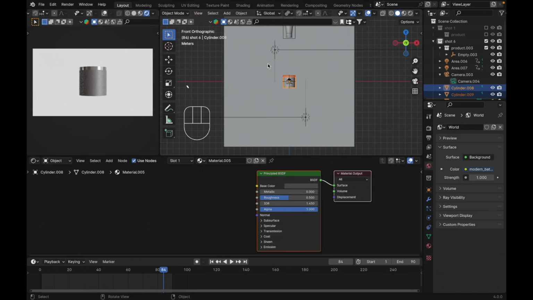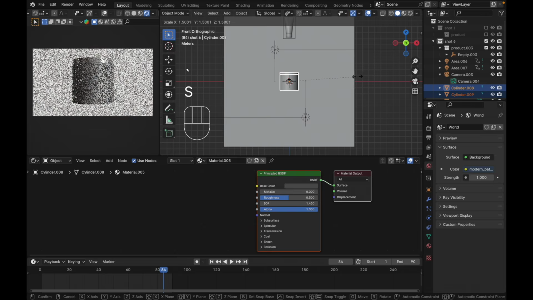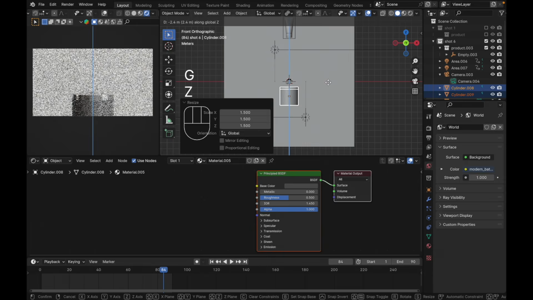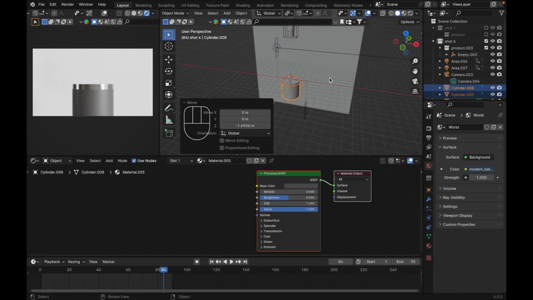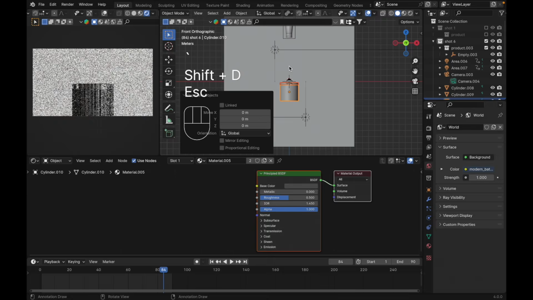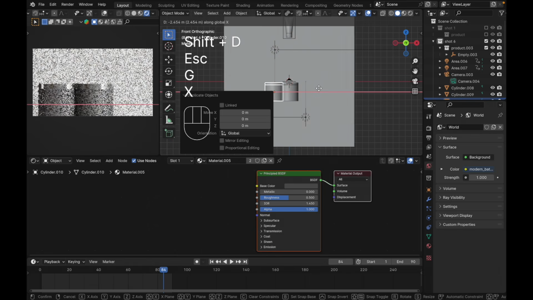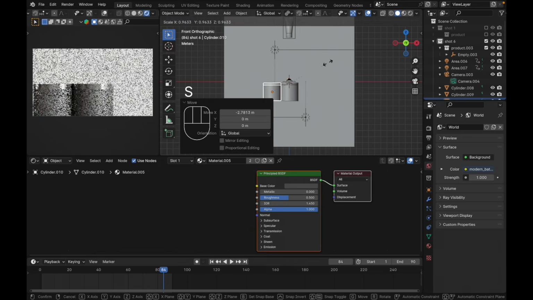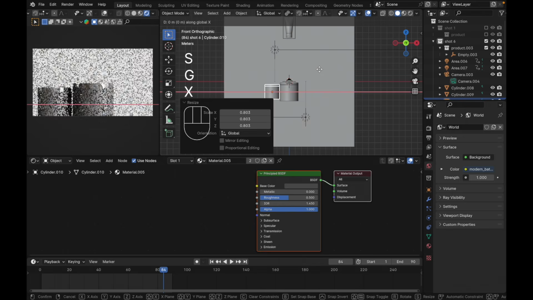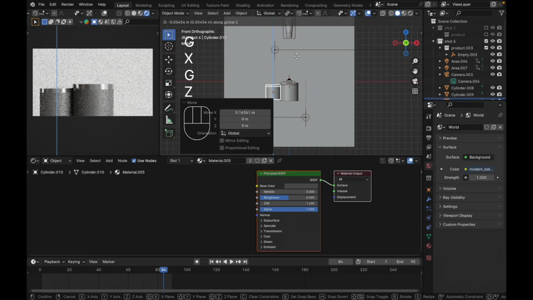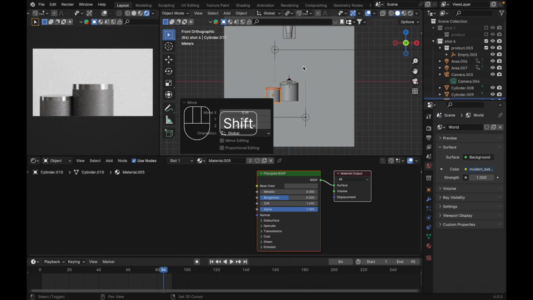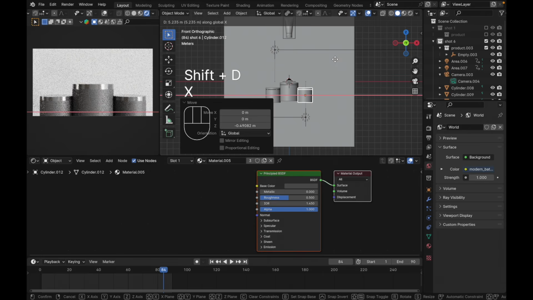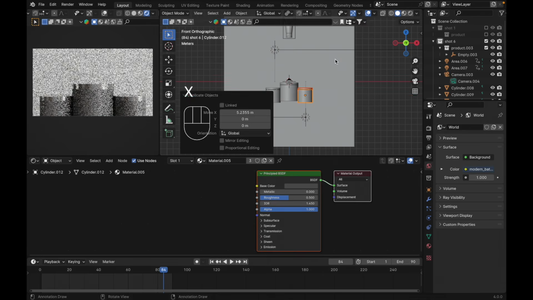Press slash again. I guess we need to rescale this one. Just scale it. Press G Z. Just put it down here. Like this. And Shift D to duplicate it. Press G X. Put it here. Scale it down maybe. Just like this. G Z. Put it here. Something like this. And Shift D to duplicate it again. Move it on the X-axis over here.